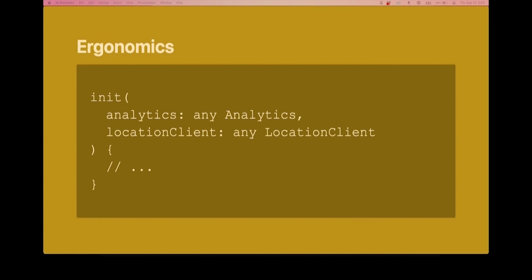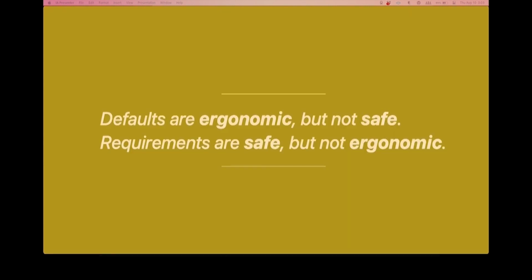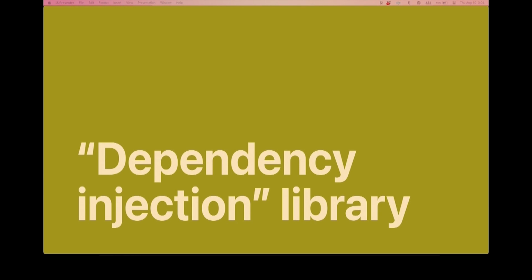And this unfortunately is just a dichotomy between safety and ergonomics. You can provide default values to get something super ergonomic, but it's not safe, or you can require the dependencies, and that's safe, but it's not ergonomic. And this is the entire point of a quote-unquote dependency injection library. There is no other reason for a library than if you want something that is a little bit safer than providing explicits, or safer than providing defaults, and a little bit more ergonomic than providing no defaults. You want somewhere in between those two.